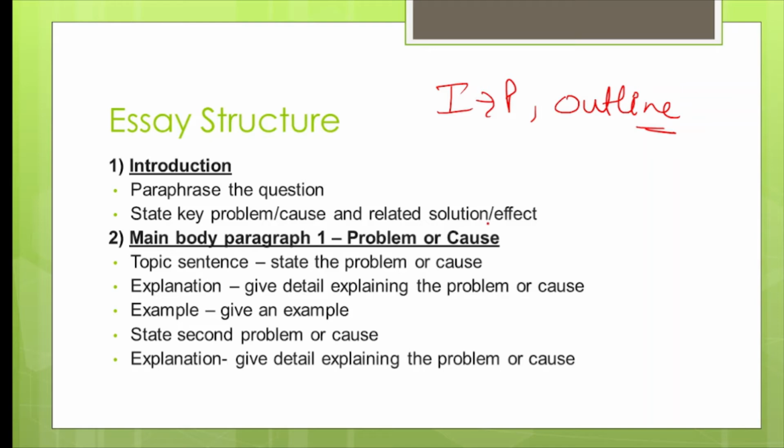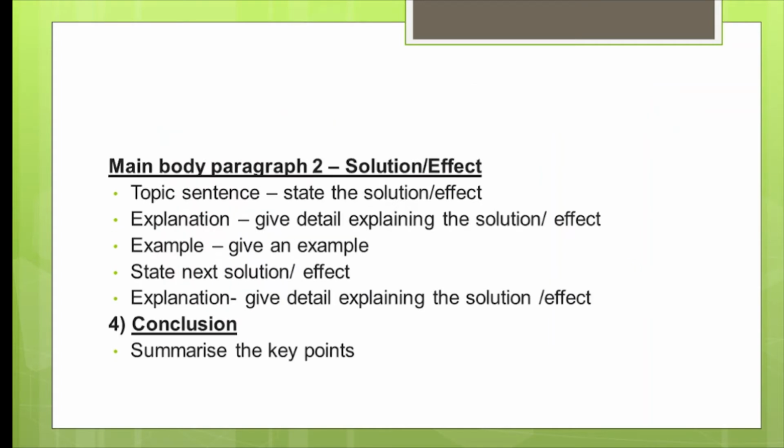Okay. In body paragraph 1, whatever they are asking. If they are asking problem and solution, the first body paragraph will have two problems and the second will have two solutions. If they are asking causes and effects, the first body paragraph will have causes, the second will have effects. Similarly, whatever they are asking you to write, be careful that you are writing at least two, not less than that, because they will always say what are the problems and solutions. If they are asking for problems and you are just writing one, that is half done. So be very careful what they are asking for. Then similarly, the second body paragraph will give two solutions or two effects, whatever they are asking for. In the conclusion, we are going to summarize the key points.